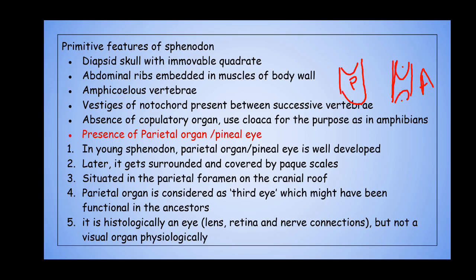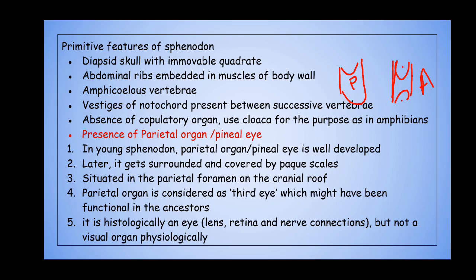This parietal organ or pineal eye is situated in the parietal foramen, which is an opening on the cranial roof. The parietal organ is usually considered a third eye, which might have been functional in their ancestors, but it is now vestigial in the Sphenodon or Tuatara that you see now.